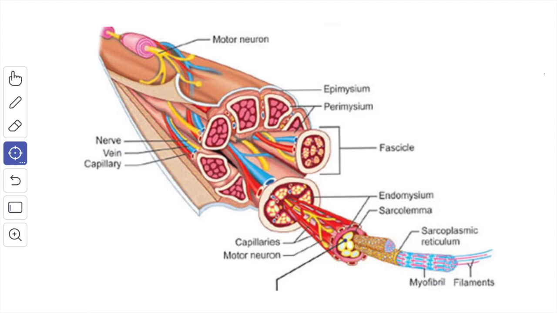The arteries form a plexus in the epimysium and in the perimysium and end in a network of capillaries that surrounds each muscle fiber. This network is richer in the red muscle than in the white muscle. The veins leaving the muscle accompany the artery. The lymphatic plexuses extend into the epimysium and the perimysium and not into the endomysium.